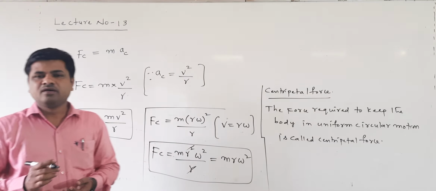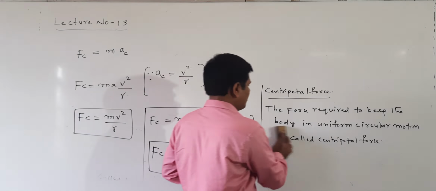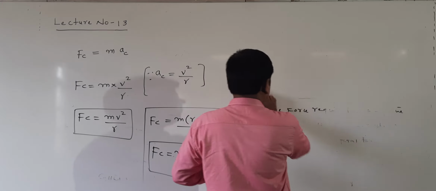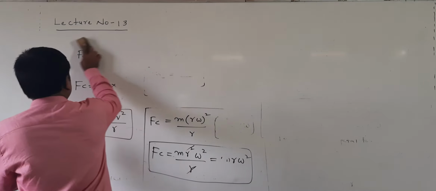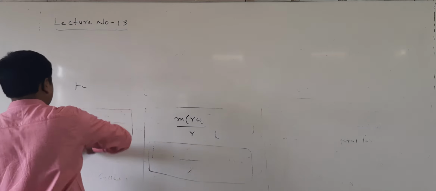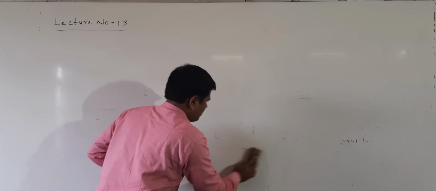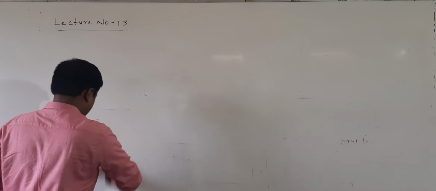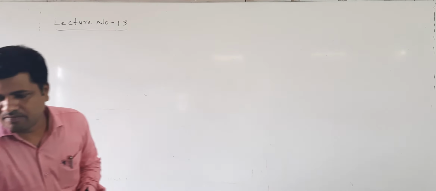What are the examples of the centripetal force? Now we will discuss the examples of the centripetal force. Listen here.